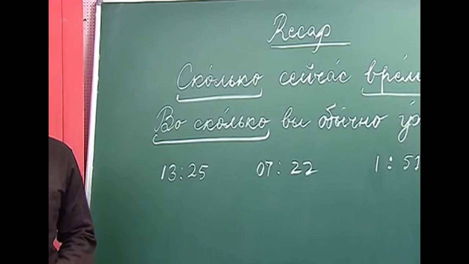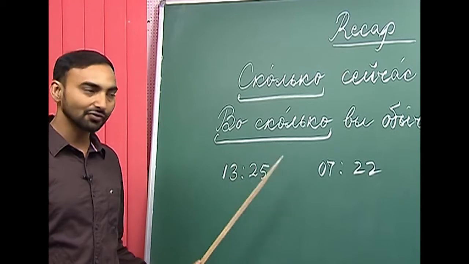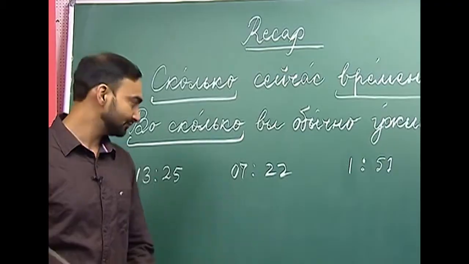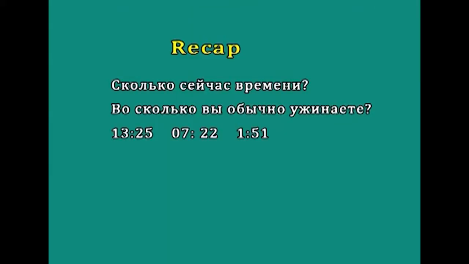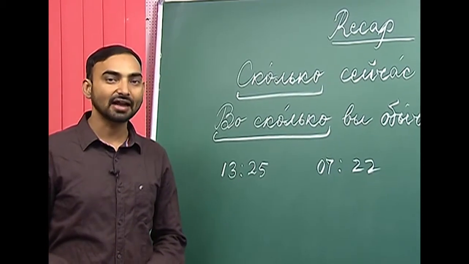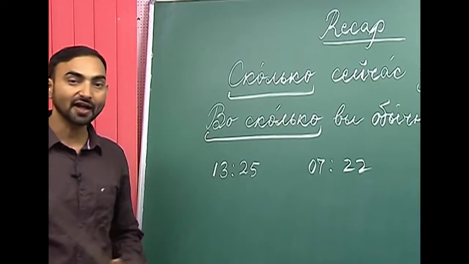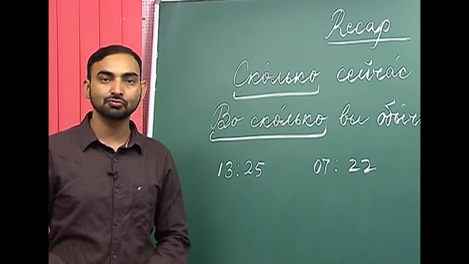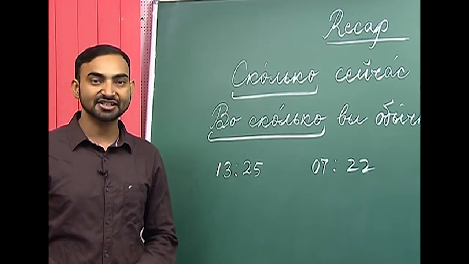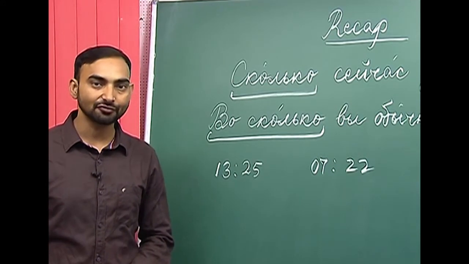I had also told you that there are 3 forms of час, which is hour, and 3 forms of минута. Минута is minute. With one we use час and минута, with 2, 3, 4 we use часа and минуты, and with 5 up to 20 we use часов or минут.